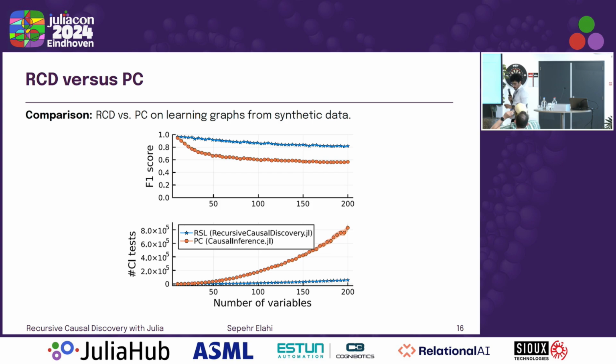And if we compare it with this PC algorithm that I was talking about, first, we're going to look at the F1 score. F1 score is essentially a combination of recall and precision. So the higher it is, the better the algorithm was able to learn the graph, right? We see that RSL, which is one of the RCD algorithms, in blue, even by 200 variables, is around 80%, right? 0.8 F1 score, whereas PC is lower at 0.6. And of course, in terms of the number of CI tests, PC is doing much more CI tests, so it's much slower compared with RSL.